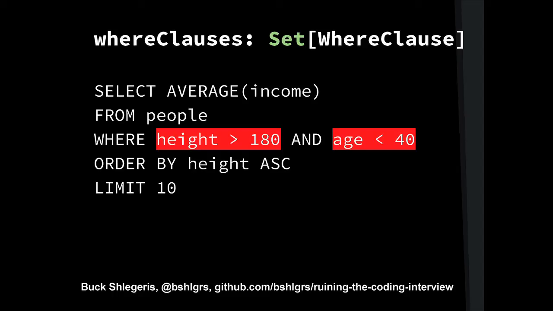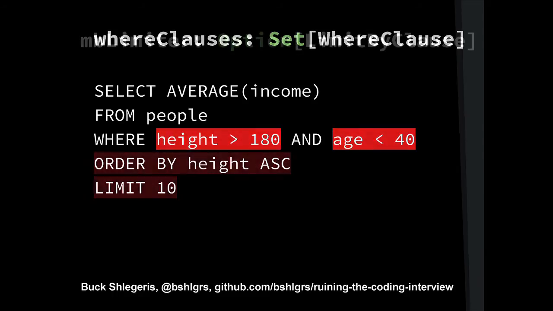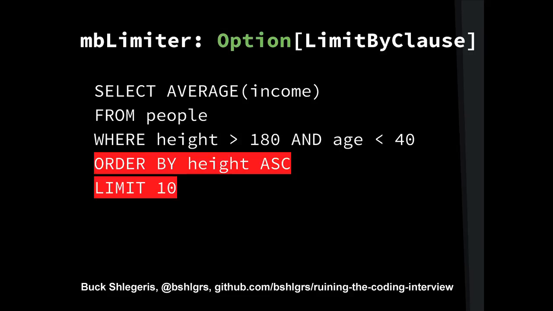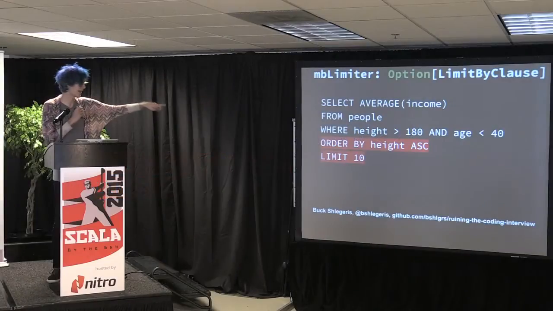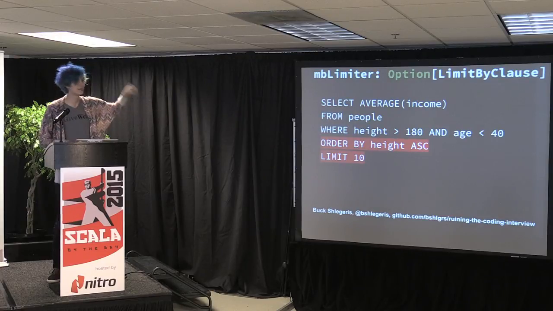So one of the where clauses is the height of a person has to be greater than 180. The other where clause is age has to be less than 40. That makes sense? Next thing is what I'm calling my limit by clause. Note that in this case, we don't actually care about the order of people's heights because we're just limiting them and then taking the average.